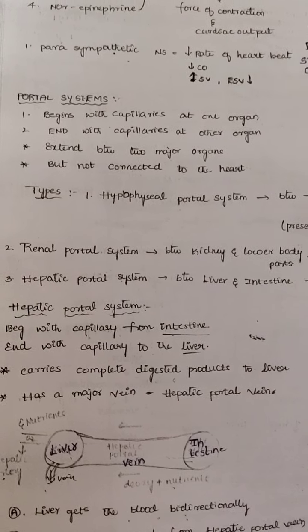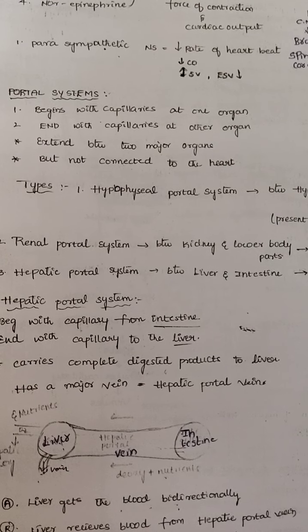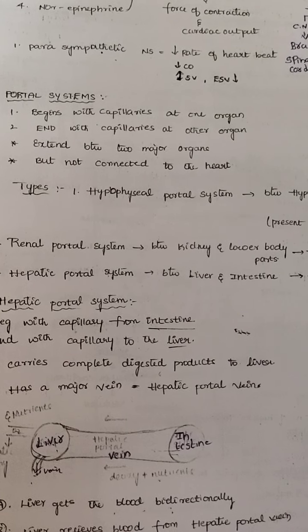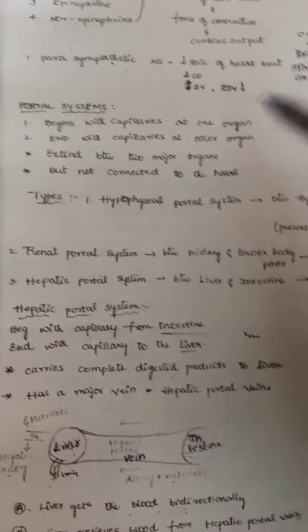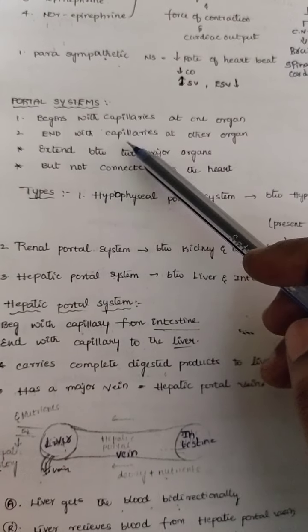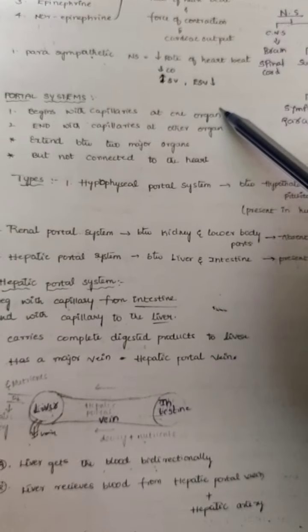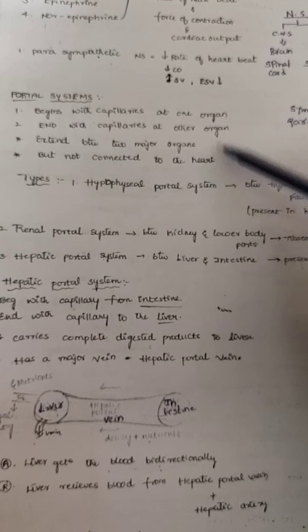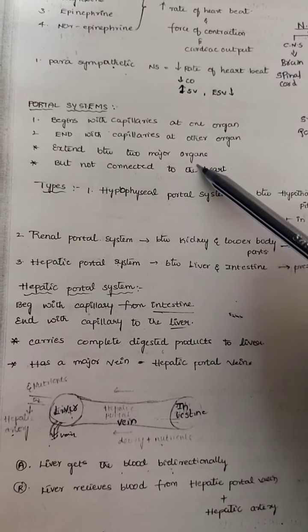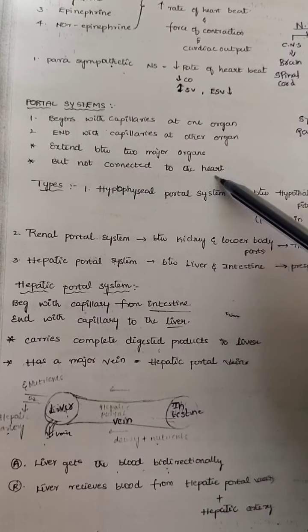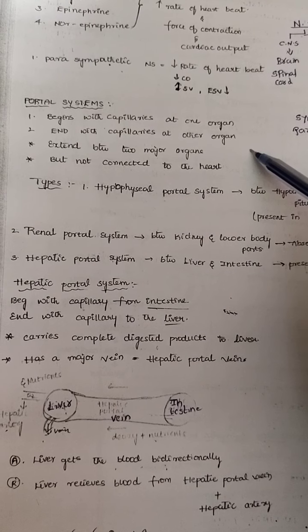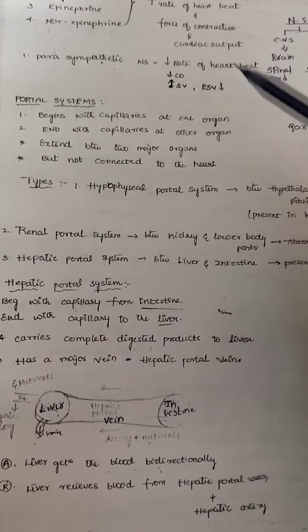Now after that, last class I already said different types of portal system will be there. See, portal system, port indicates a connection between two major organs, not with the heart. That's why the portal system begins with the capillaries at one organ and ends with the capillaries of another organ. It extends between two major organs, but it is not connected to the heart. It is very important.